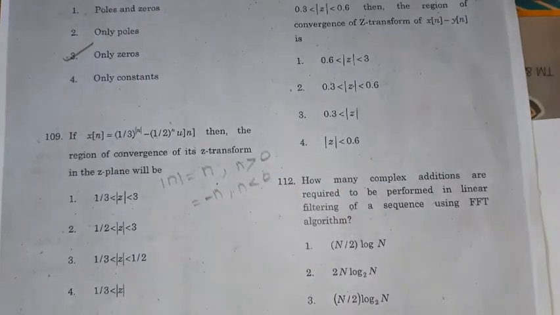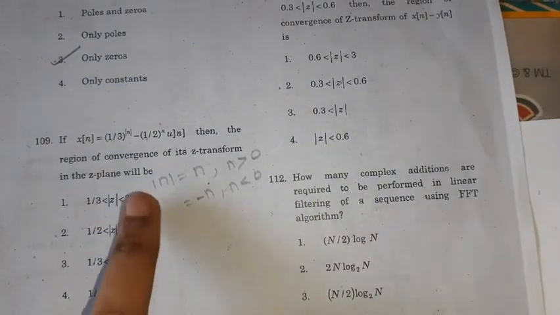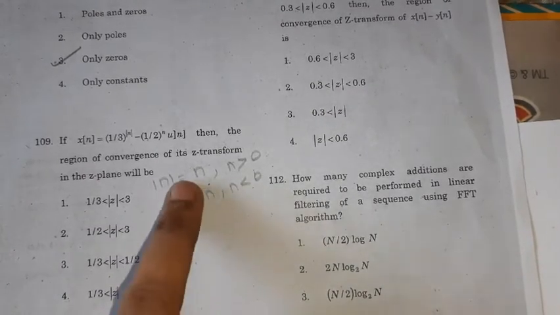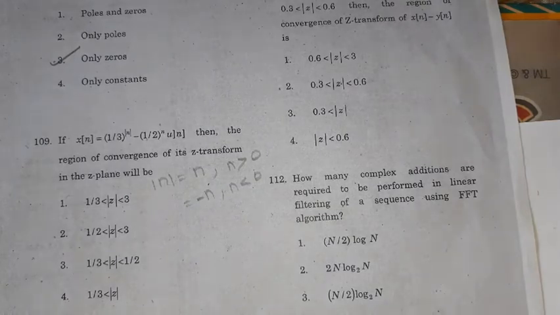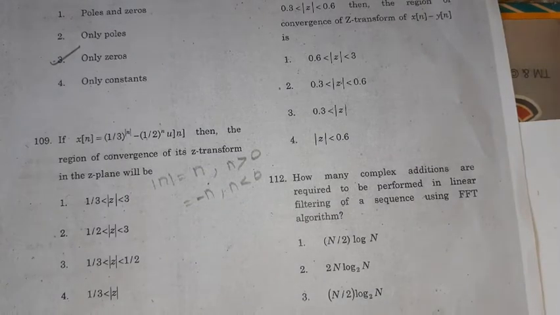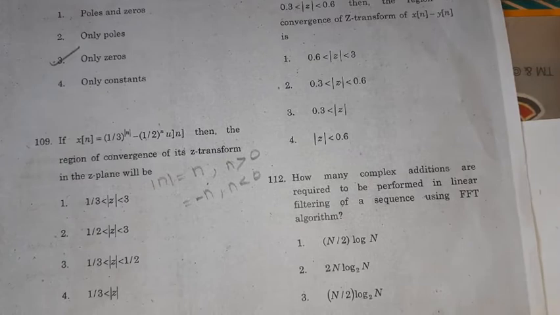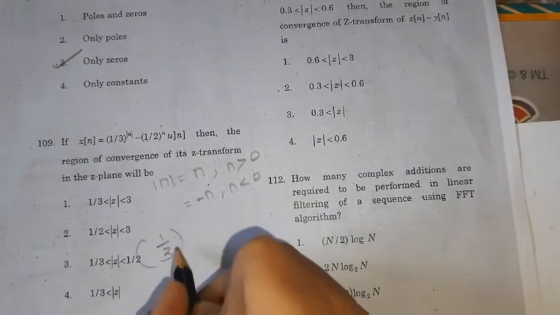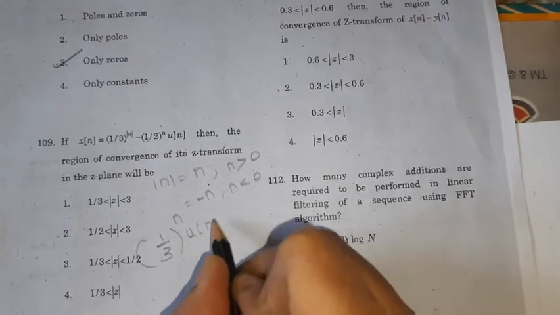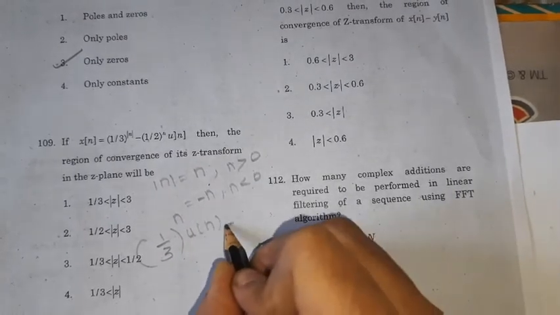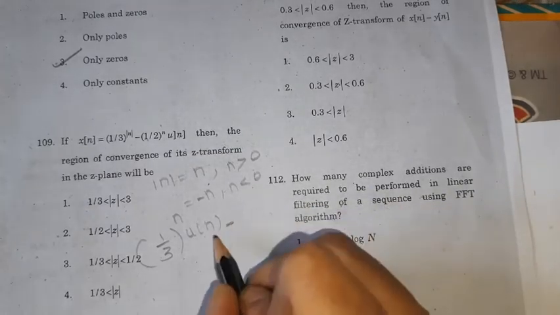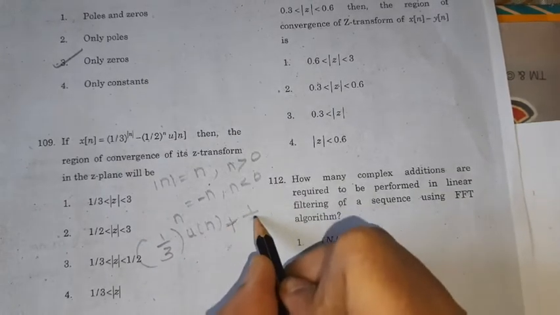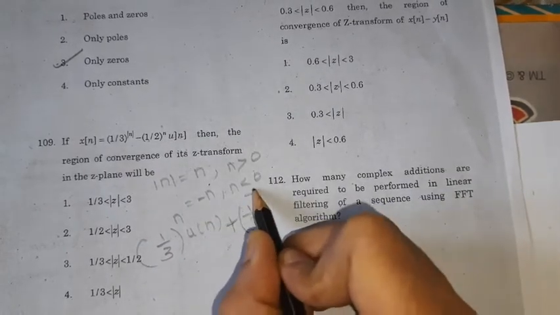This is the actual definition of modulus of n: plus n for positive values of n, minus n for negative values of n. So, we will expand this x of n as (1/3)^n u of n for positive values, plus (1/3)^(-n) for n less than 0.